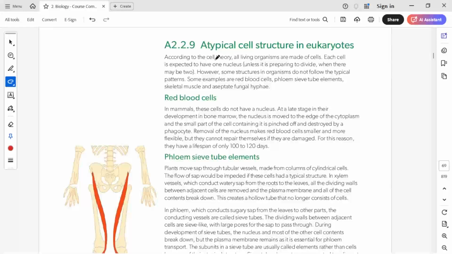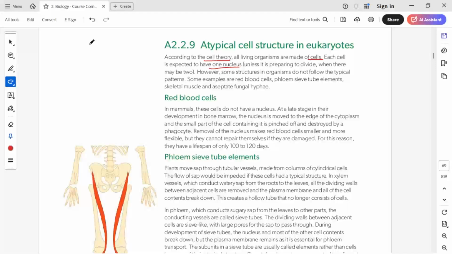According to the cell theory, all living organisms are made up of cells, and each cell is expected to have one nucleus. Each cell will have a nucleus, except for the condition while the cell is preparing to divide. During mitosis and meiosis, the nuclear membrane actually disappears, and at that particular time the cell will not have a nucleus.